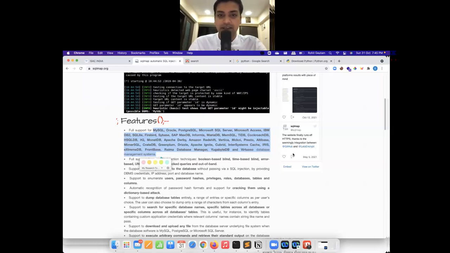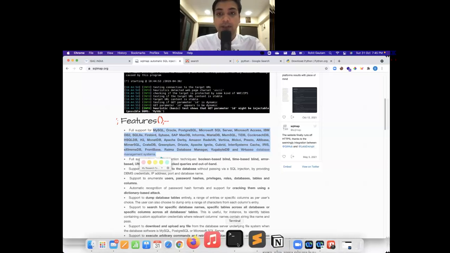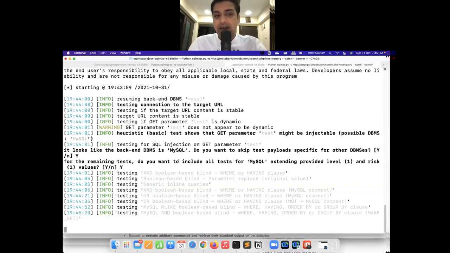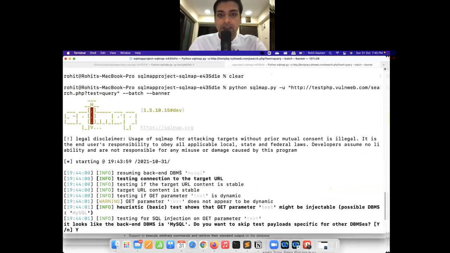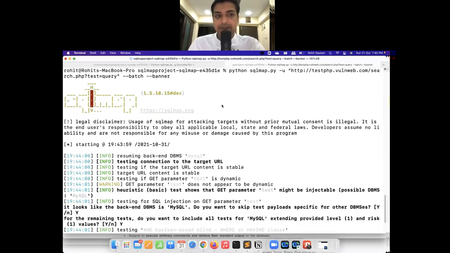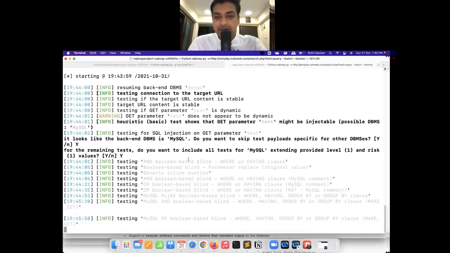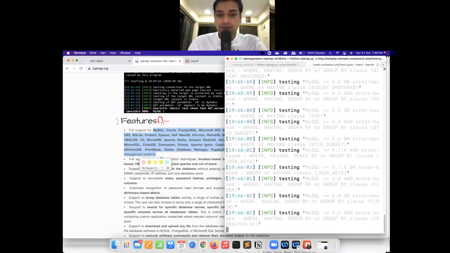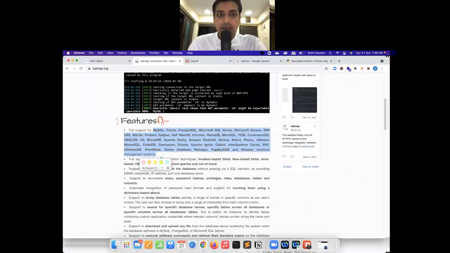Great. Okay. Let's continue and let's see what's happening on our terminal. Let's go back over here. And here we can see that there are tests going on currently. So it is identifying and it will give us the results once it identifies the banner for the target that we have provided, that is test PHP. Now let us wait for this to complete quickly and then we can move ahead. So let us wait for this and let us see if you have any questions in the chat box until our test is completed.